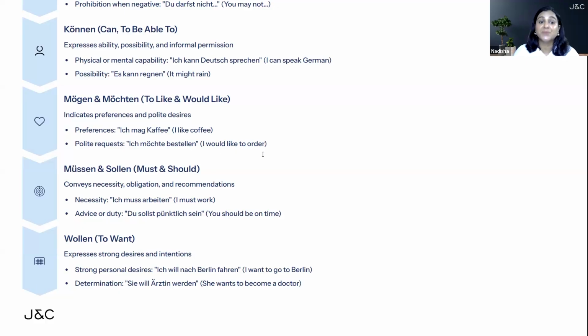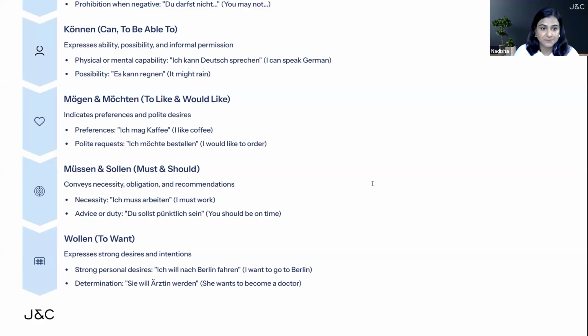The next one is müssen and sollen. Müssen means must and sollen means should. Müssen is used in case of compulsion and sollen is used in case of recommendation or advising someone. Let's see the example. Ich muss arbeiten. I must work. So that's the compulsion. I must work. Ich muss arbeiten. Now for advising someone, you use sollen as a modal verb. So, du sollst pünktlich sein. You should be on time. Du sollst pünktlich sein.